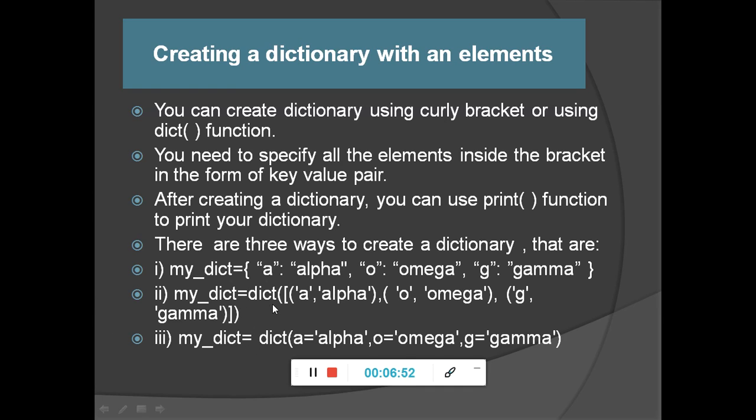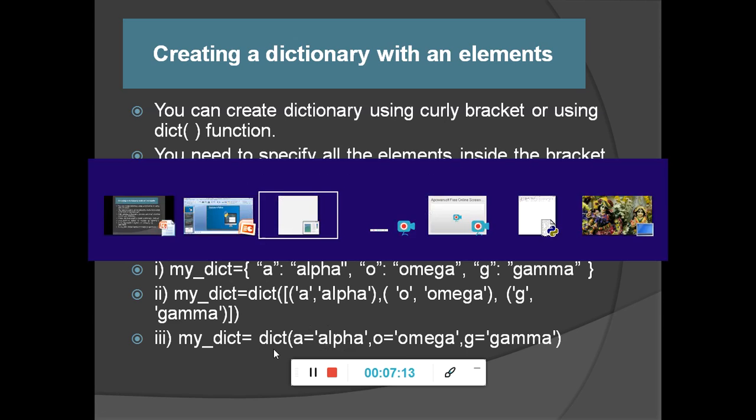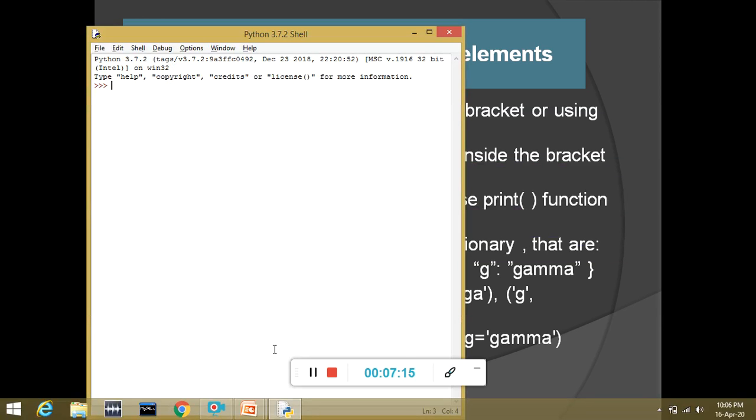The first one is you can write the key-value pair in a tuple. Yes, here it is written in tuples, right? First tuple, second tuple and third tuple. And another way is you can assign your value to the key using the dict function. Okay. Now I would like to show you this method in Python.